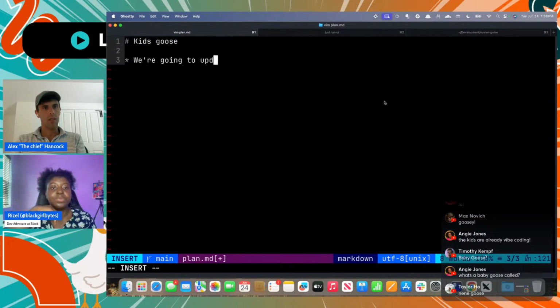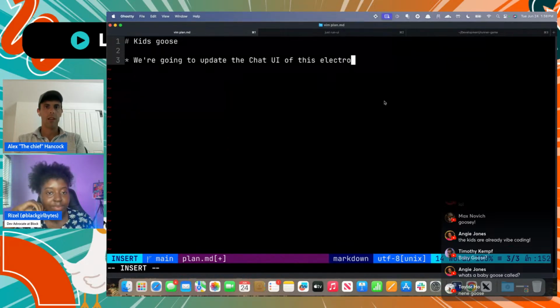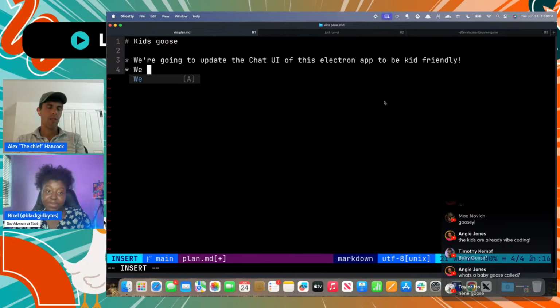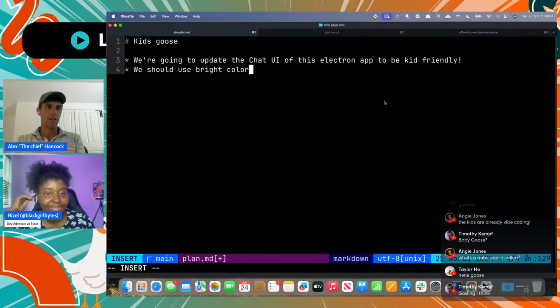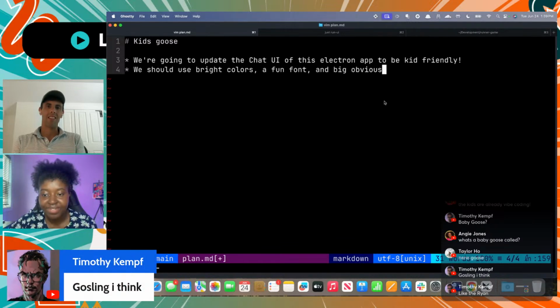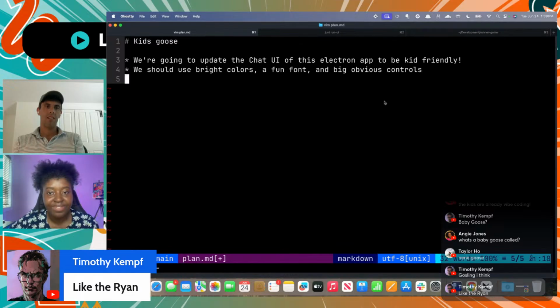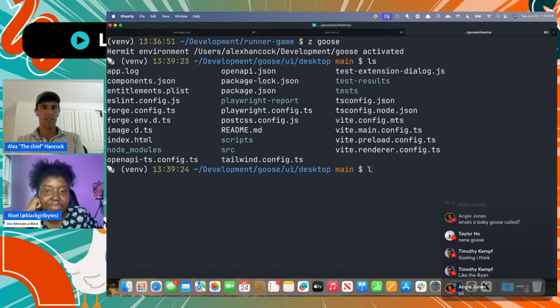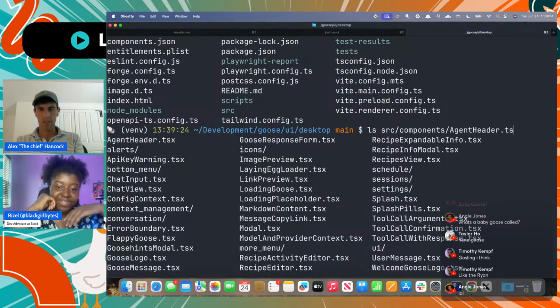So, to update the chat UI of this Electron app to be kid friendly, we should use bright colors, a fun font, and big obvious controls. All right, and then I'm gonna need to poke around a little bit because I need to find some files. I'm gonna point it to some files that I know are gonna be helpful.